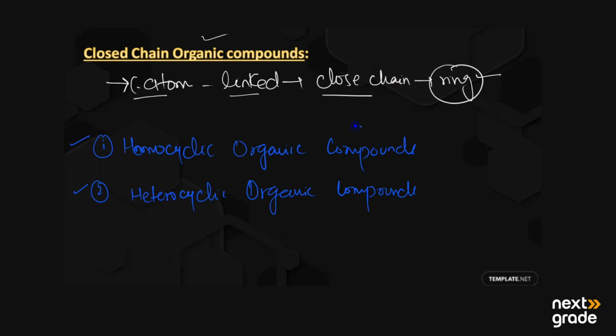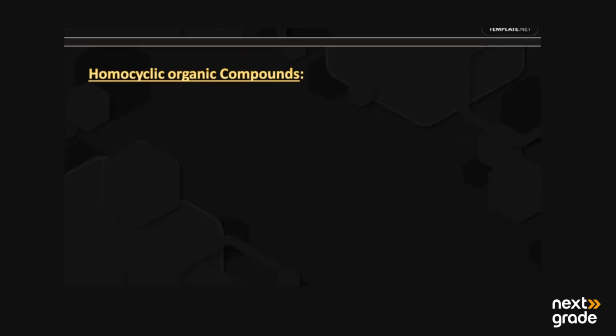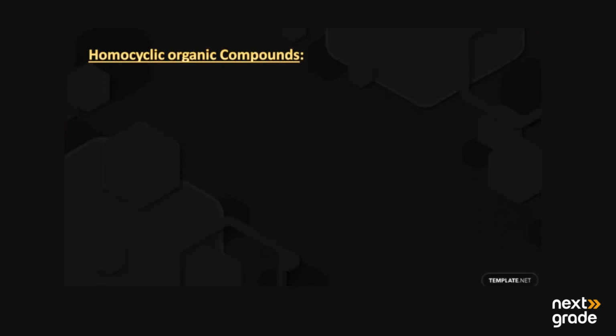So let's have a look at what is meant by homocyclic organic compounds. Homocyclic organic compounds are basically the organic compounds in which the closed chain or the ring of carbon atoms is present, and this ring contains only carbon atoms.